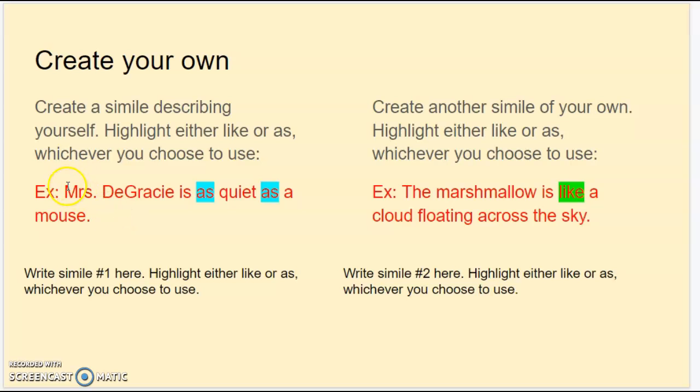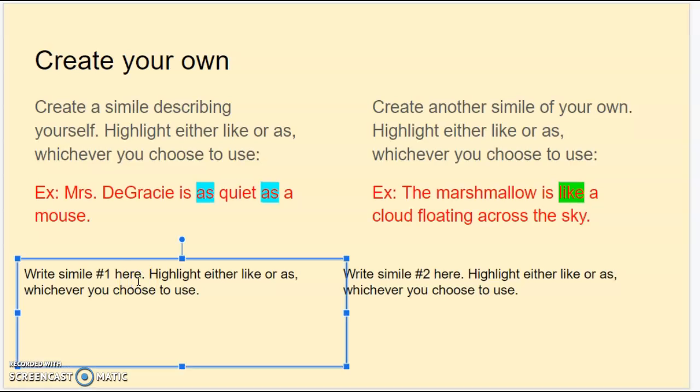So here's my example. Mrs. DeGracie is as quiet as a mouse. Okay, me and a mouse are not the same, but I'm comparing myself and a mouse using like or as, and I chose to use as. So I said Mrs. DeGracie is as quiet as a mouse.